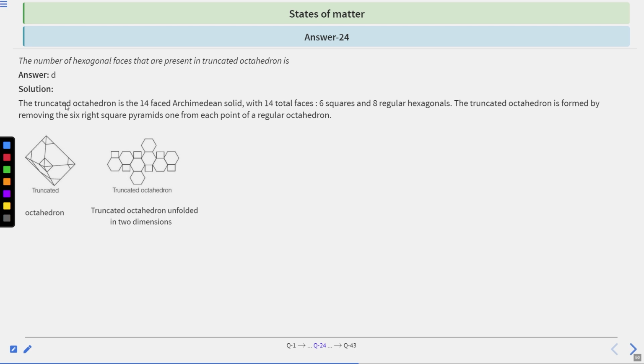Okay, so the correct answer will be option number D. The truncated octahedron is the 14-faced Archimedean solid with 14 total faces, 6 squares and 8 regular hexagons. The truncated octahedron is formed by removing the 6 right square pyramids, one from each point of a regular octahedron. You can see here the diagrams. This is a truncated diagram and this is the truncated octahedron diagram. So hence option D will be the correct answer.